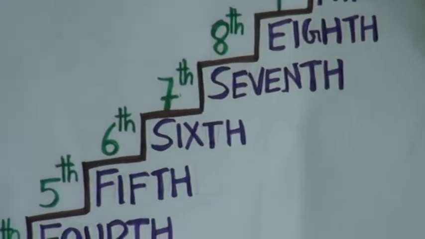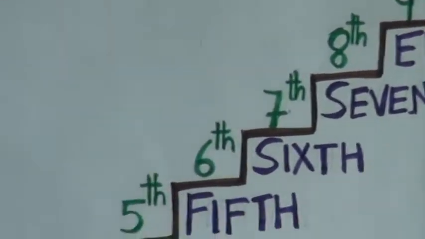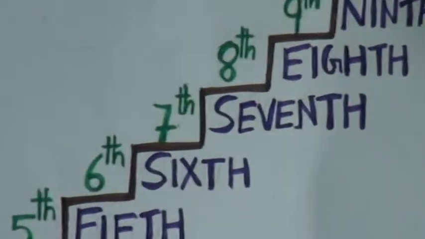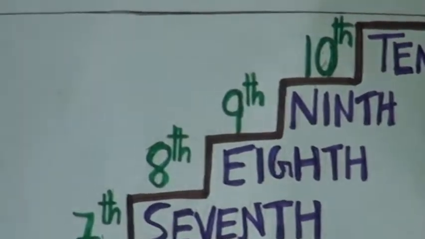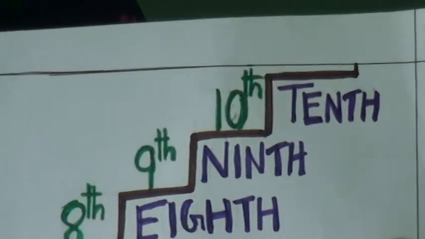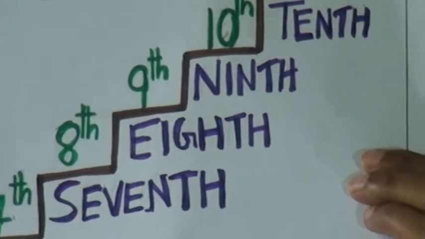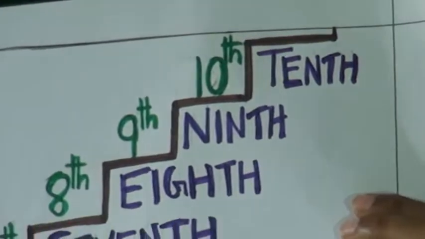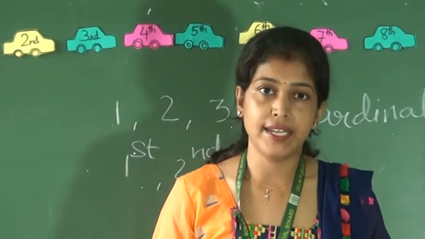The spelling of sixth is S-I-X-T-H, sixth. The spelling of seventh is S-E-V-E-N-T-H, seventh. The spelling of eighth is E-I-G-H-T-H, eighth. The spelling of ninth is N-I-N-T-H. And the spelling of tenth is T-E-N-T-H. So these are the spellings of ordinal numbers. You learn at home and practice them.